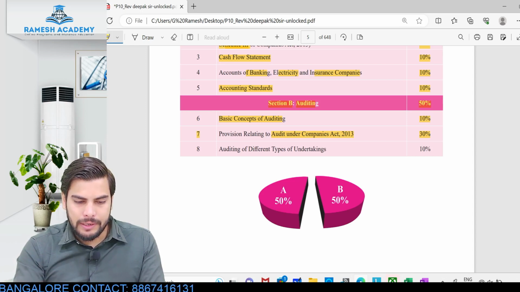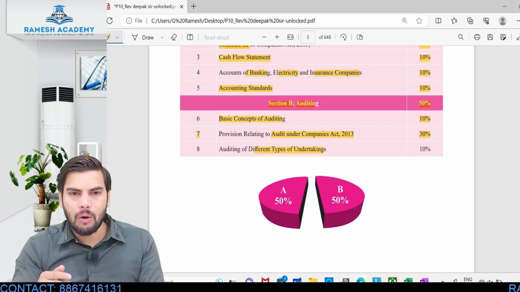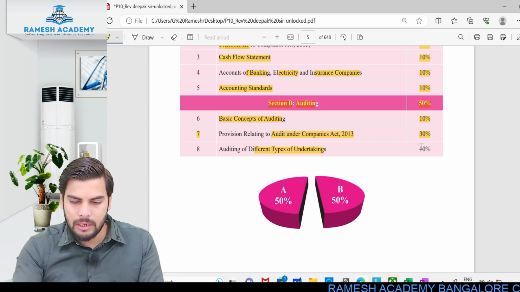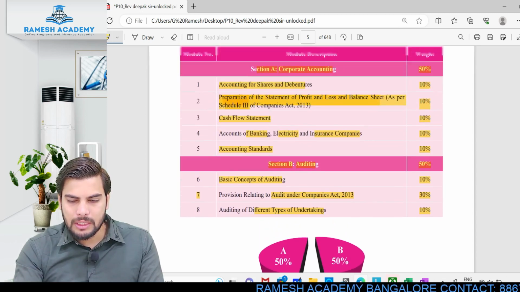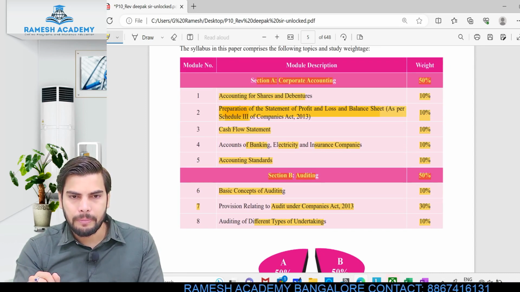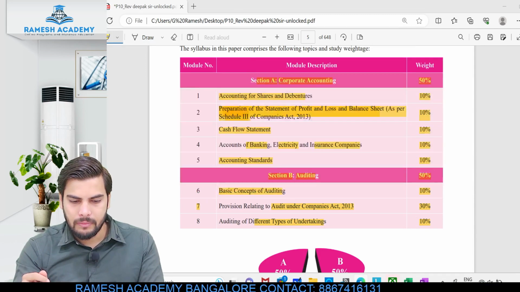Okay, so then the last thing would be audit of different types of undertaking. So here we'll be learning how exactly the audit of cooperative society happens, how exactly the audit of NPO, non-profit organization, happens, what exactly would be the audit of NBFCs, banking companies, insurance company. All these things we'll be learning in this particular chapter. The weightage of each and every chapter, if you guys see, it is 10%, except for this particular chapter, that is company audit. Okay, so company audit alone comprises 30% of weightage, which is almost 30 marks. Is this clear?